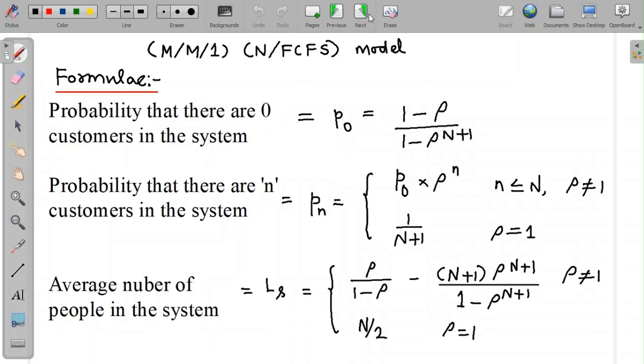We have the following formulae to be understood before we go into solving the problems. The probability that there are zero customers in the system is given by P naught is equal to (1 minus rho) upon (1 minus rho to the power of n plus 1), where rho is the traffic intensity, which is the ratio of the number of arrivals to the number of departures in the system. And the probability that there are n customers in the system depends on whether rho is 1 or not 1. The average number of people in the system, denoted by LS, is given by two different formulae, which depend on the value of rho.